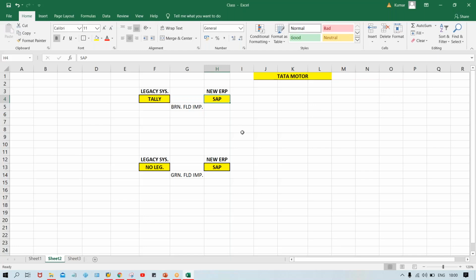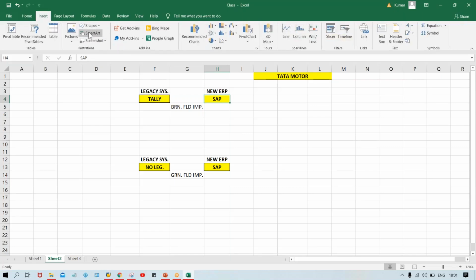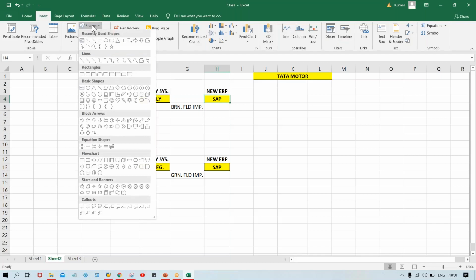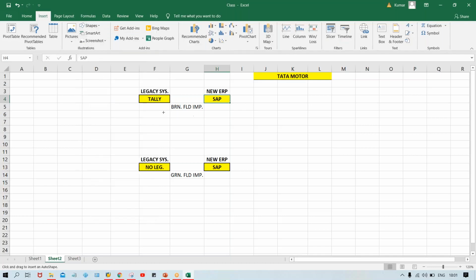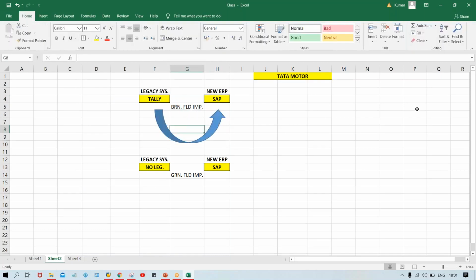So in that case, what is happening, guys? They have to perform one activity. What activity? That is called the data migration activity. Look here, this is called the data migration activity. This is also called the cutover activity. In detail, as I told you, once I record a video for project phases, it is going to be covered and I'll explain in detail.